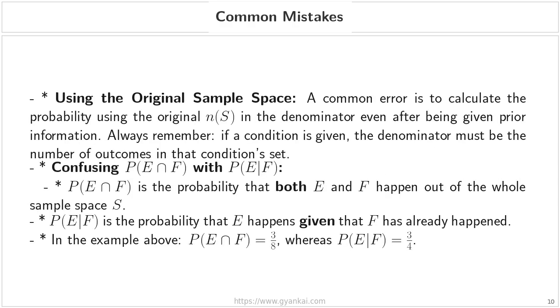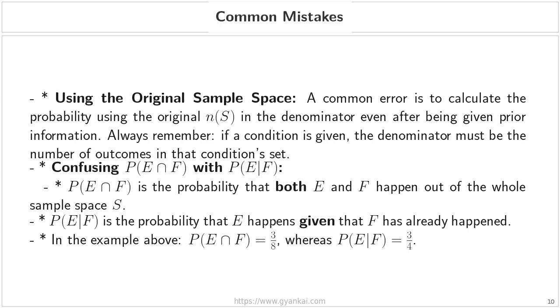Second, be very careful not to confuse the probability of the intersection, written as P of E intersection F, with the conditional probability, written as P of E given F. These are two distinct concepts. The probability of E intersection F refers to the likelihood that both event E and event F occur simultaneously, calculated out of the entire original sample space, S. On the other hand, P of E given F is the probability that event E occurs, specifically under the condition that event F has already happened.